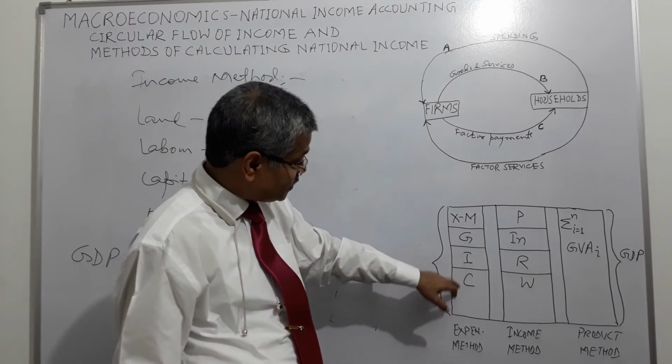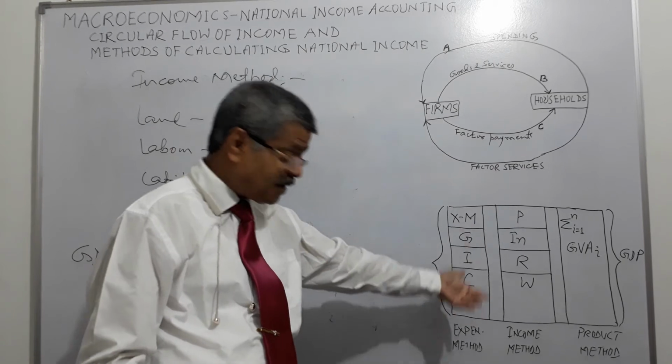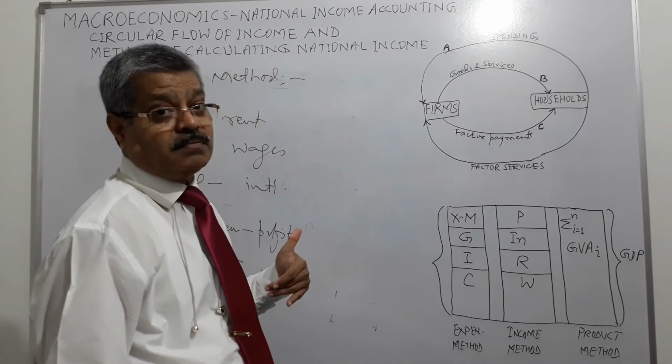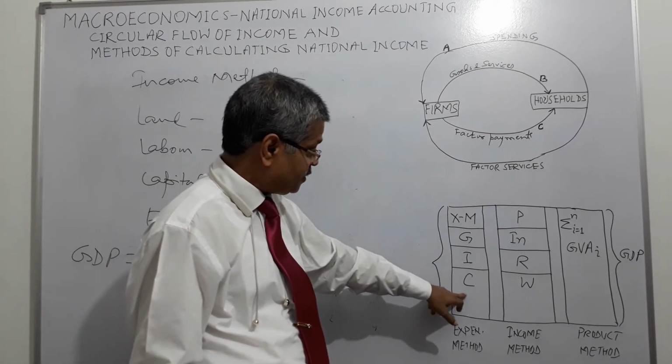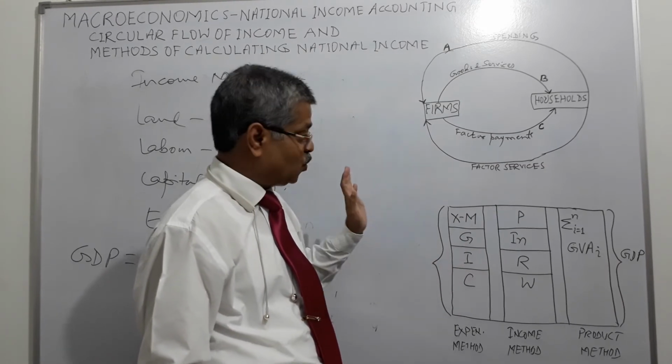So these are the ways through which expenditure is incurred and the money comes to the firm: consumption, investment, government, export minus import.